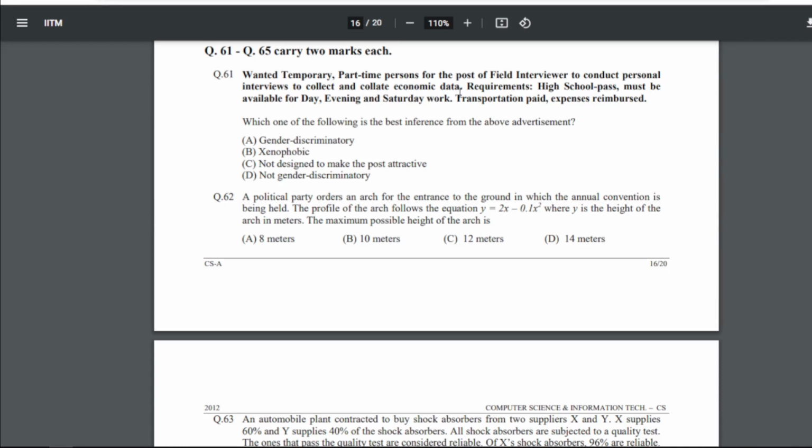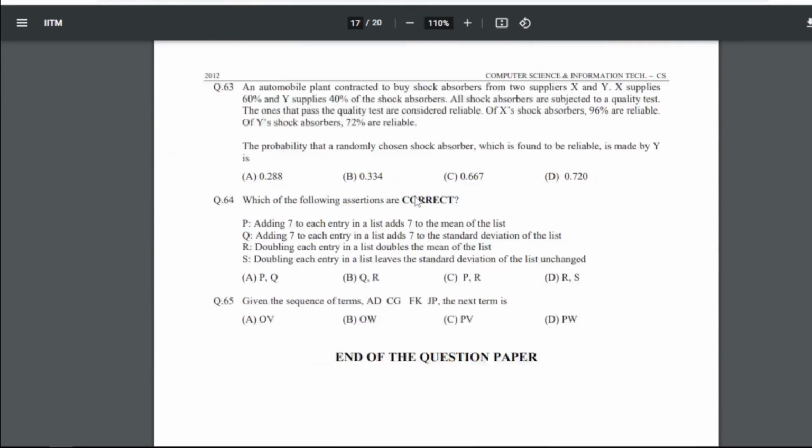Now for 62, a political party orders an arc for the entrance to the ground in which the annual convention is being held. The profile of the arc follows the equation y equals 2x minus 0.1x square, where y is the height of the arc in meters. So the maximum possible height of the arc is what? For 62 the answer is B, that is 10 meters.